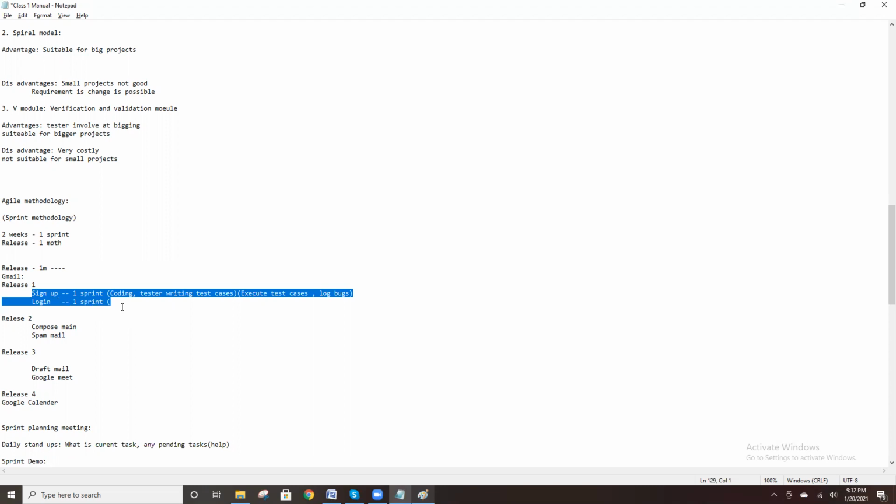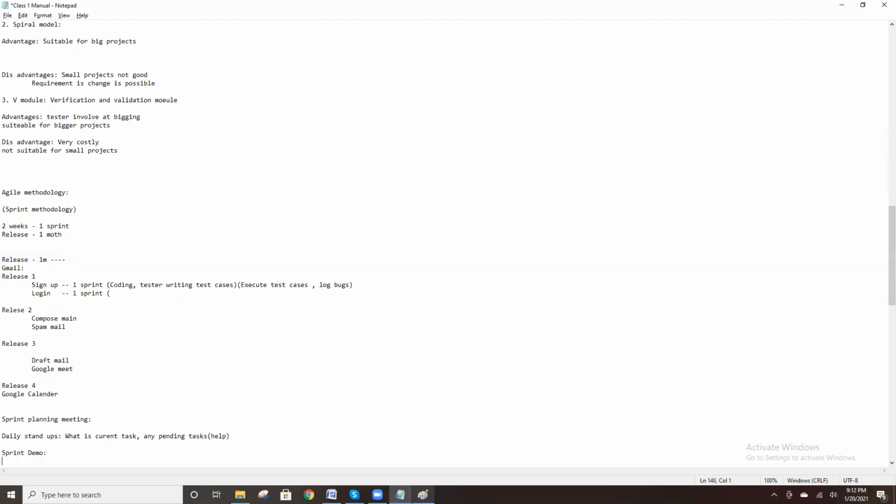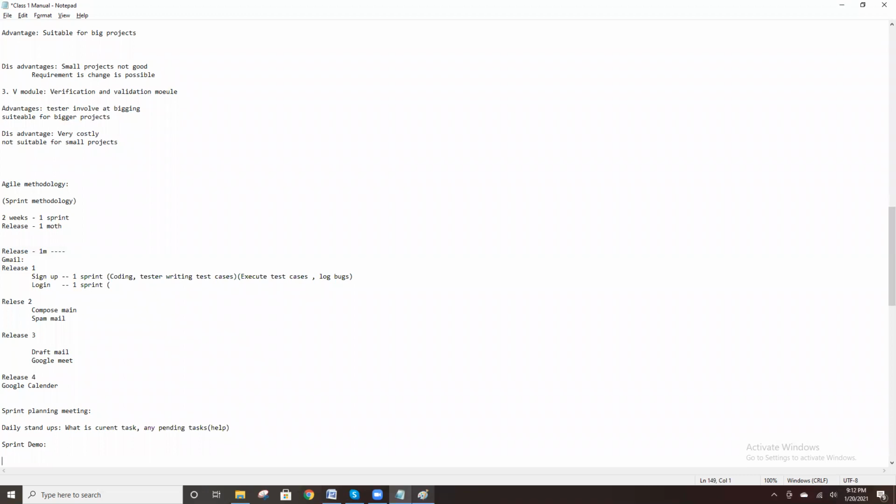The developer develops these two features, and a demo must be provided. Without a demo, we don't know the functionality. The tester or any other end user does not have any knowledge without some basic explanation. So after completing the sprint, we provide a demo. After completing the development, they provide a demo. That is the sprint demo meeting.